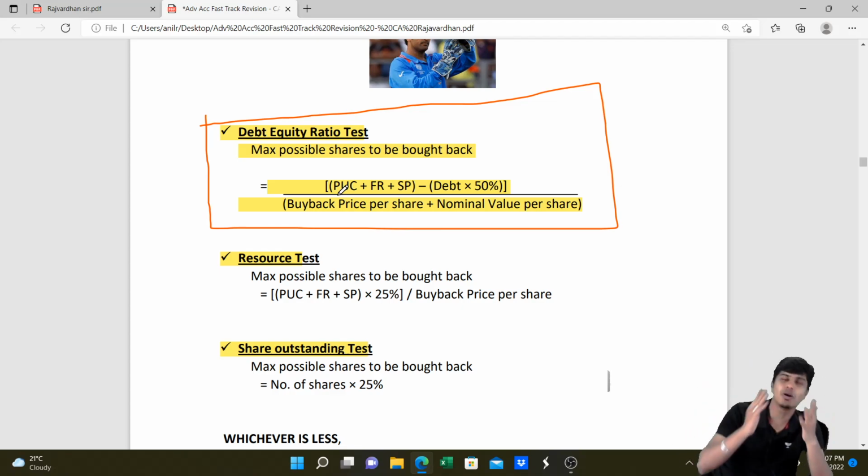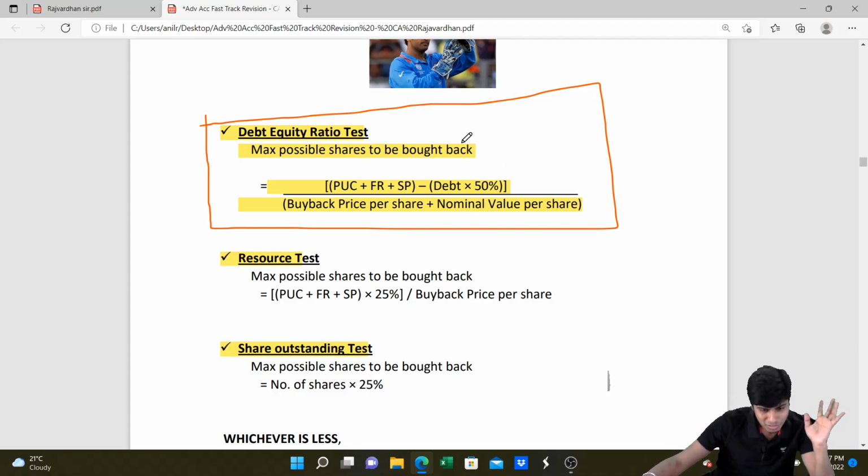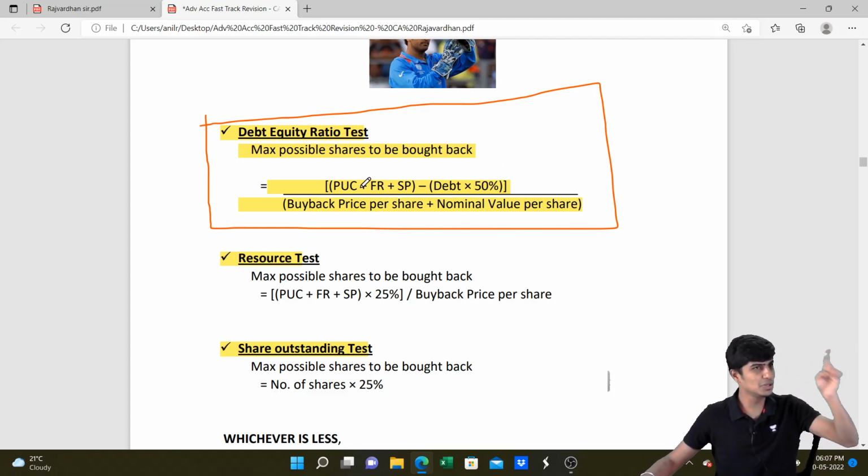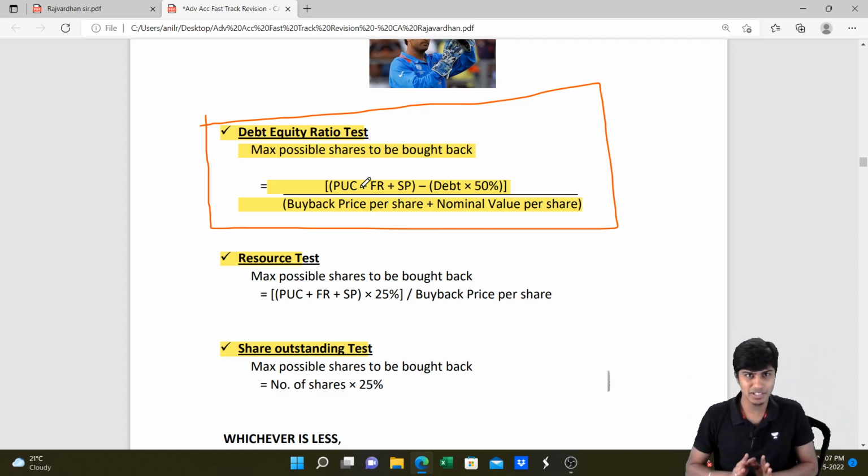It is going to be very complicated, guys. Why do you want to bring in maths here? Very simple. Do this. Khatam ho jayega. Put this fraction, you'll get it. Take PUC plus free reserves plus securities premium. From this you deduct 50% of the debt, because that is the amount that should be maintained. Divide this by buyback price of the share plus the nominal value.